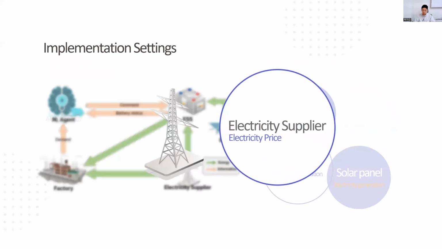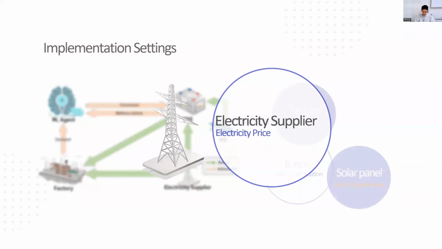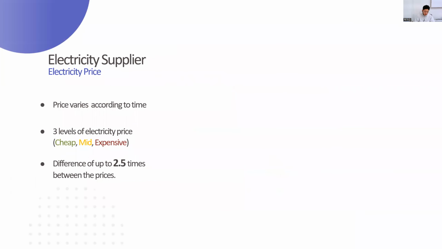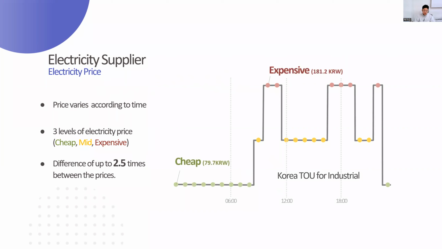Next is about the electric supplier. Unlike residential, industrial electricity price varies according to the time. And as you can see in the graph, we have 3 levels of electricity price. The difference between the expensive and cheap unit price is very big, so we need a smart model to reduce the electricity cost.